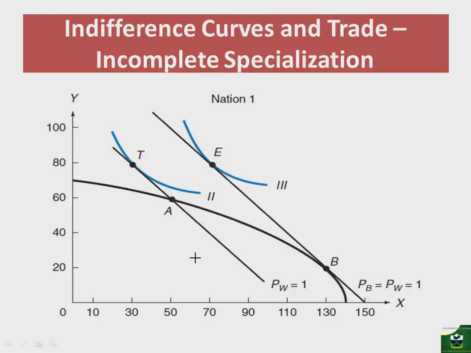In other words, nation 1 wants to continue producing at point A, but still trade with nation 2.